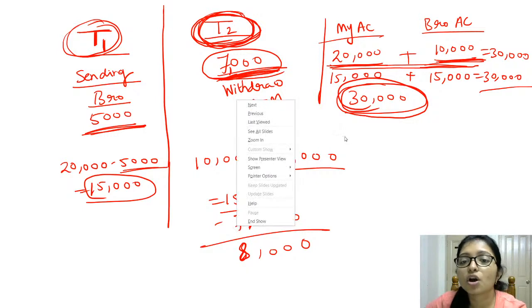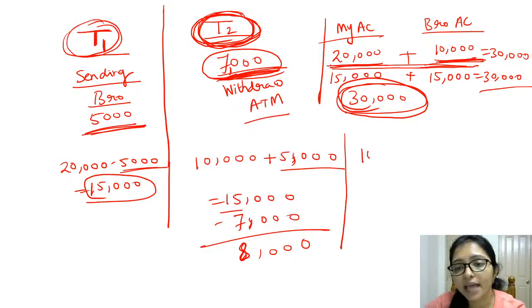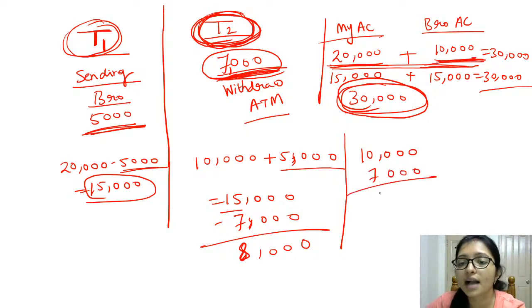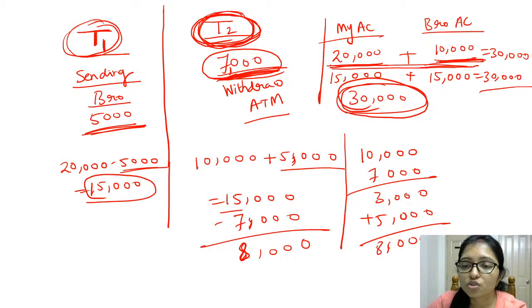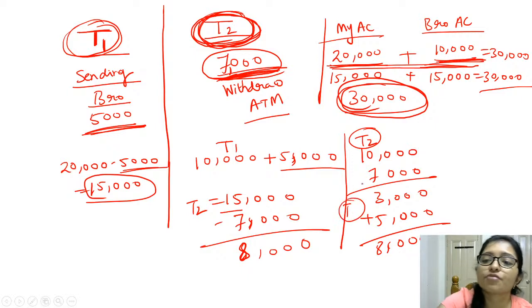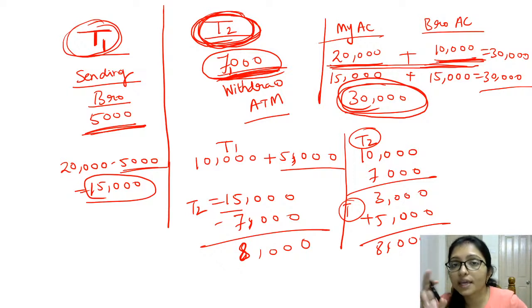minus 7,000, or maybe the process can be that there was 10,000 and the 7,000 is deducted, that is 3,000 there, and after that 5,000 is added and now there is 8,000. So anyway, maybe transaction 1 is done first, then transaction 2, or transaction 2 is done first, then transaction 1, right? So in any way you do it, there should not be any problem. That is the isolation. Means